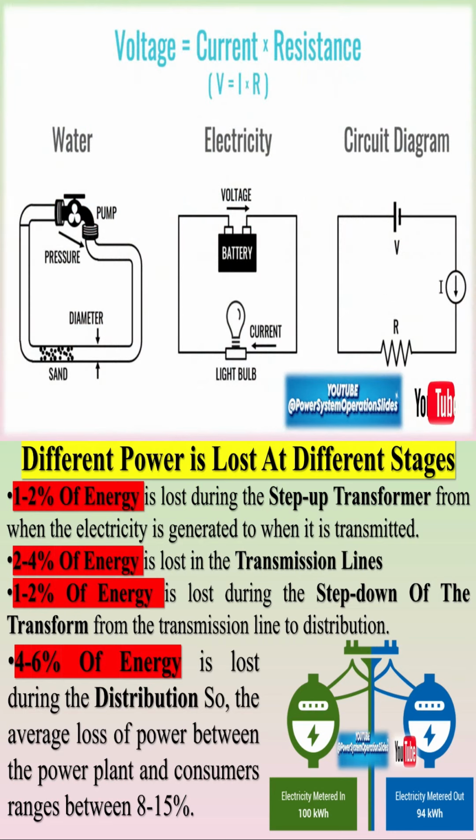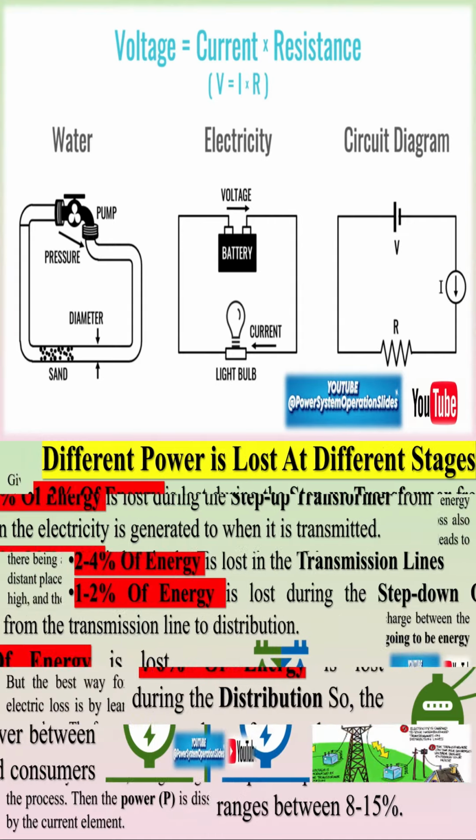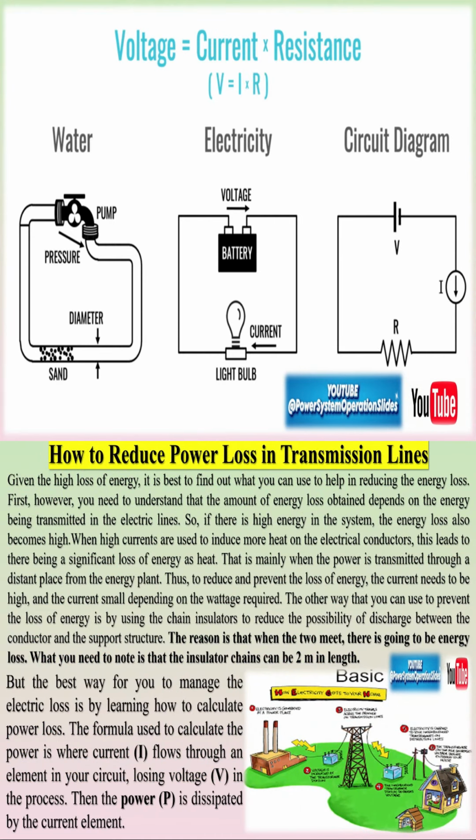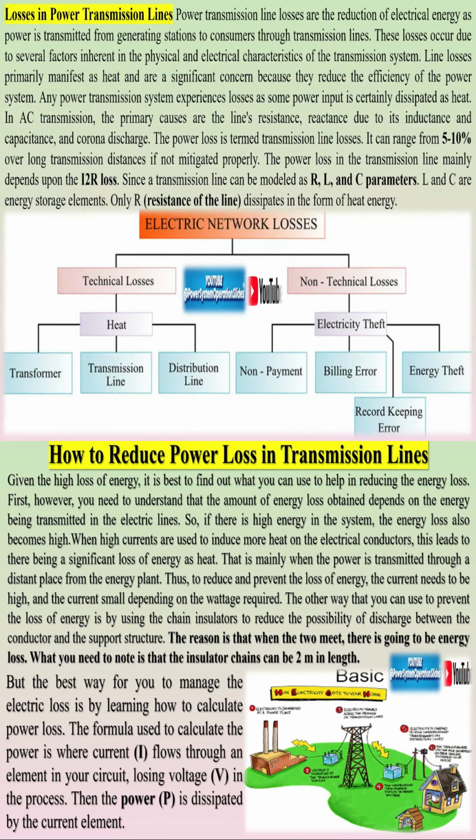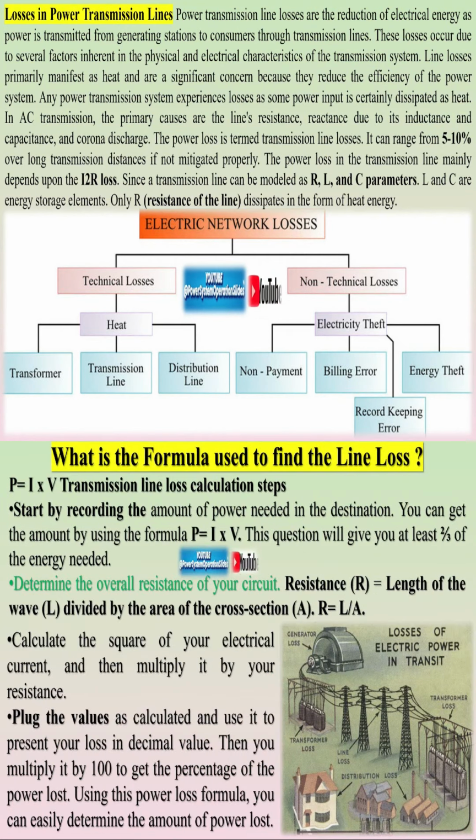The production of electricity is generated in power stations that are far away from the load. That is why there are extensive conductors that are set between power stations and the needed consumers. Due to this fact, power loss in transmission lines is a common issue. The article will address power loss and how to reduce it.